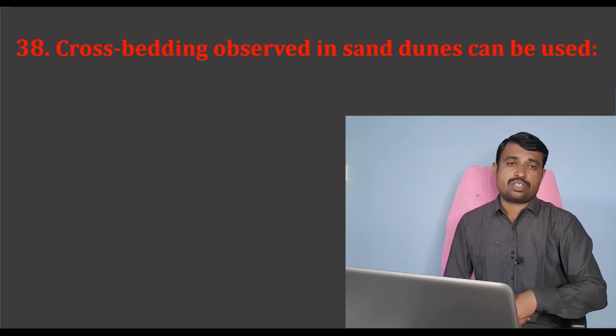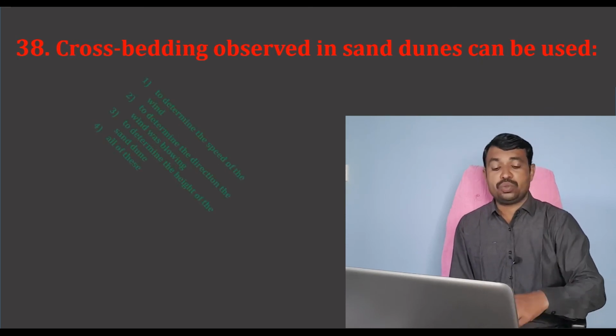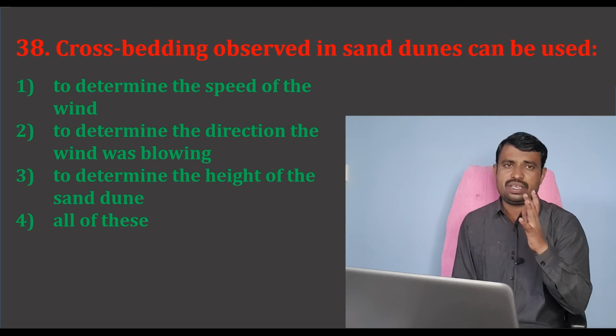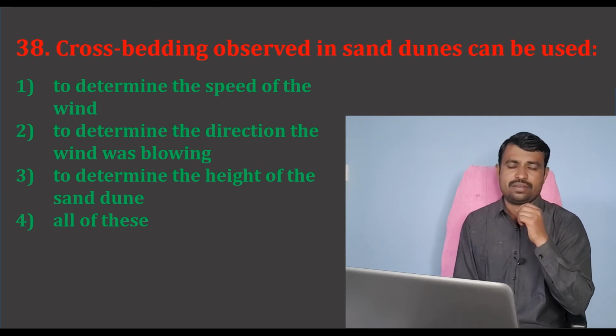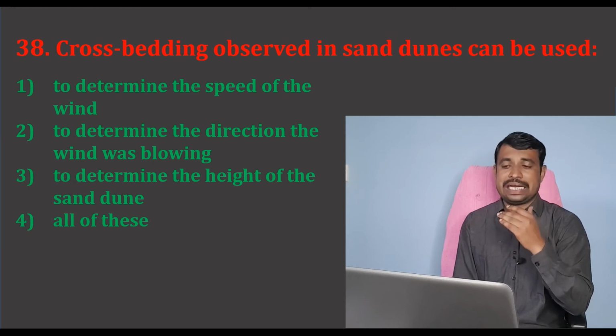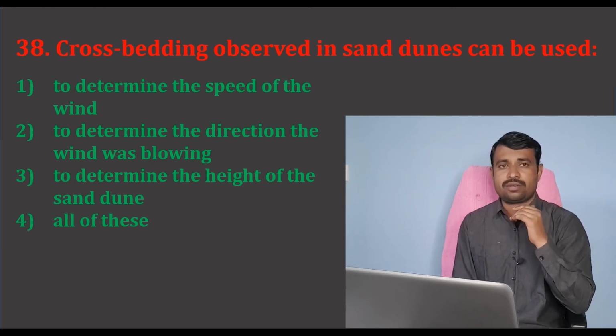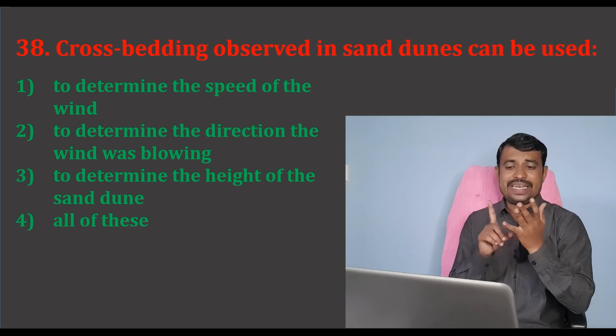Next question: the cross bedding observed in sand dunes can be used to. Whenever you go into the desert, you see different sand dunes. When we look at older sand dunes, there you see the cross bedding structure. So what does it indicate? What is the use of that cross bedding?